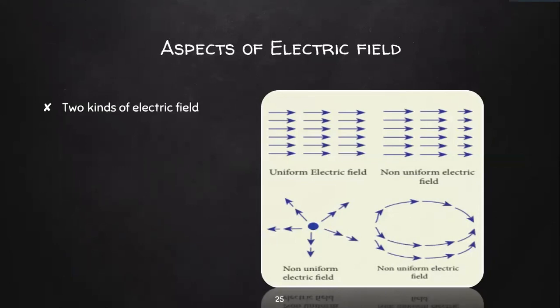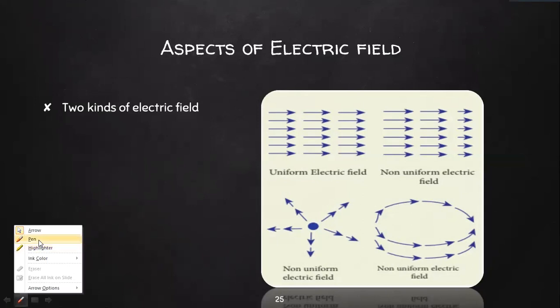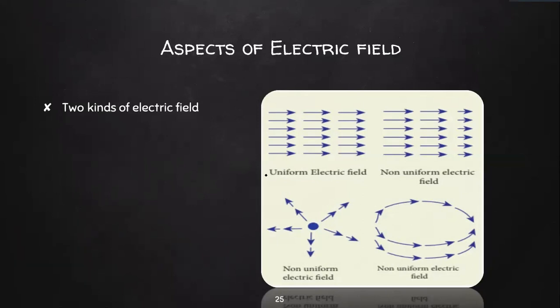We have two types of electric fields, uniform electric field and a non-uniform electric field. Uniform electric field will have the same direction and constant magnitude at all points, whereas the non-uniform electric field does not. In non-uniform electric field, it will have different direction or different magnitude, or it could have both. See, when I say direction, magnitude, it's more like your speed and direction.